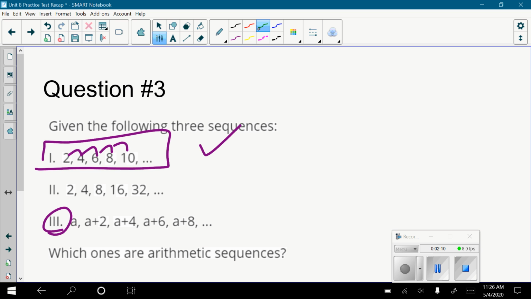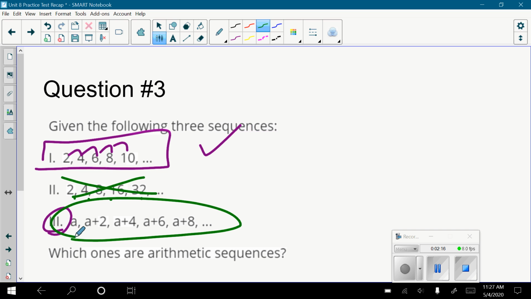In this one, are you adding the same thing every time? No, that's not arithmetic. In this one, you're looking at it and thinking, I don't know what I'm adding. It's getting confusing. Remember, to figure out what you're adding to go between terms, you can always subtract. If you take the second term, a plus 2, and subtract the first term, what's a plus 2 minus a? That's just 2. So what are you adding to get to a plus 2? You're adding 2, and that makes sense.